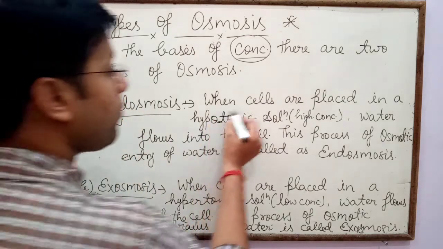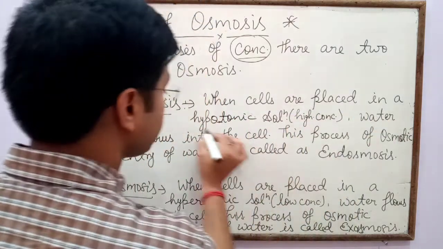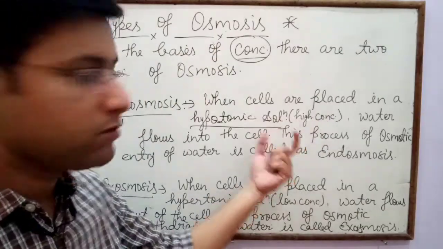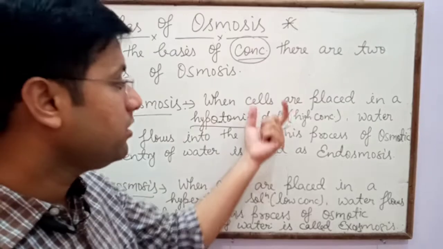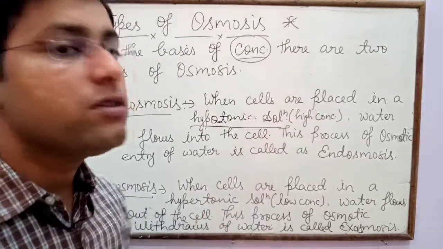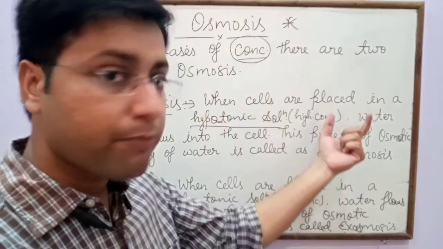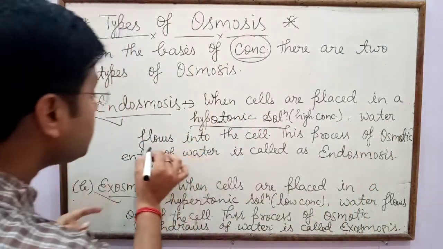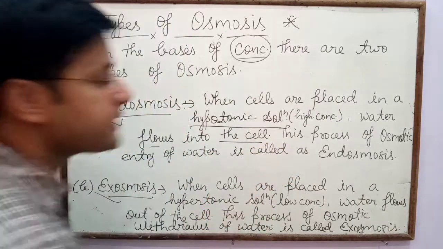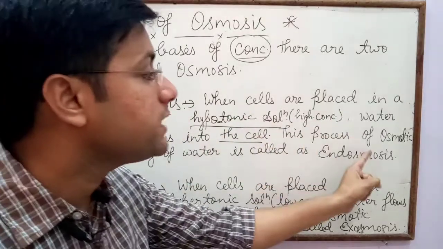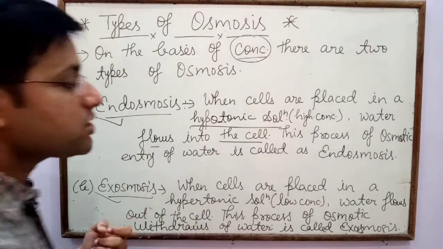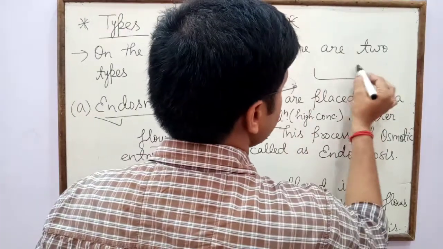In endosmosis, cells are placed in a hypotonic solution. What is the meaning of hypotonic solution? The solution with high concentration. So when cells are placed in a hypotonic solution, water flows into the cell. This process of osmotic entry of water is called endosmosis.